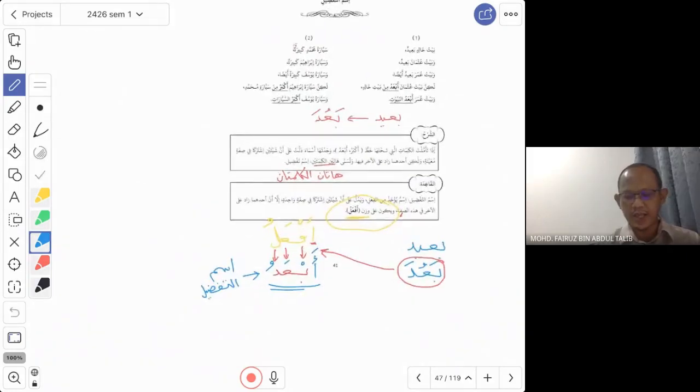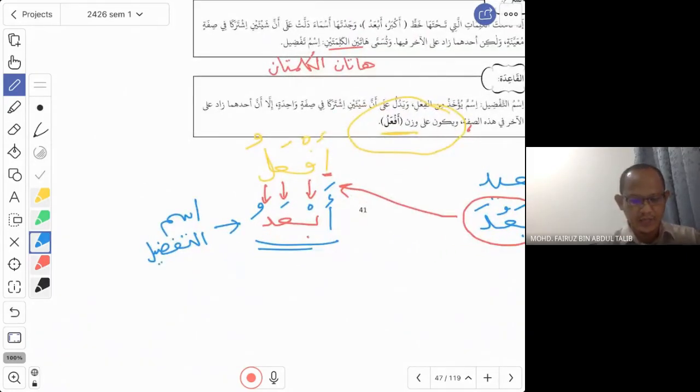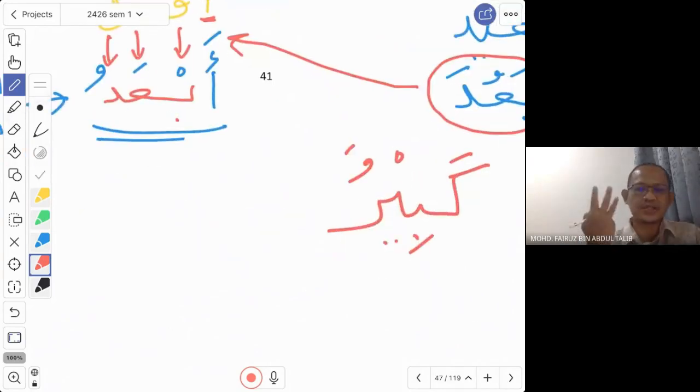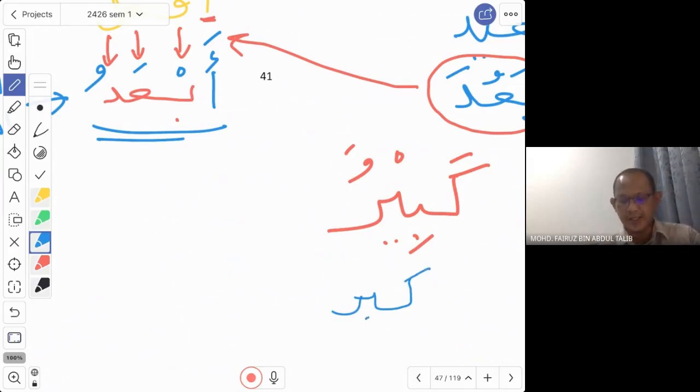We look at the word akbaru, from kabir. How do we get that akbaru? Okay, another word. Kabir, kaf, ba, ya, ra. Is the word kabirun. That is the adjective you want to say big. But as we have seen just now, there is a verb for this adjective. So what is the verb? The verb is always three letters. So if you refer to the dictionary, you will find this word: kaf, ba, ra. And this is how you read it, kabura. The meaning is also big, but it is a verb.